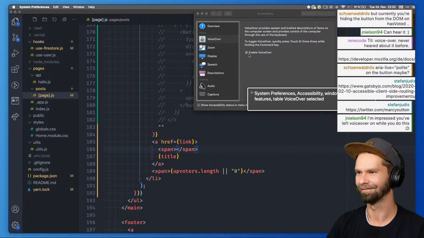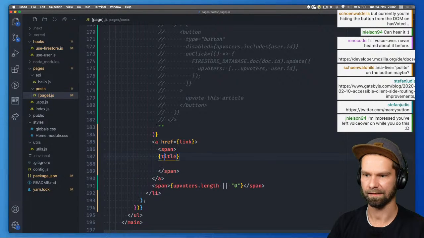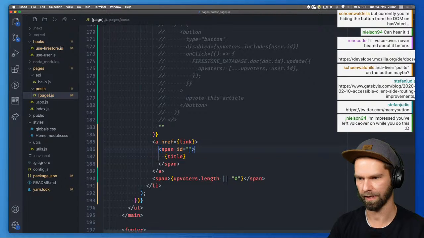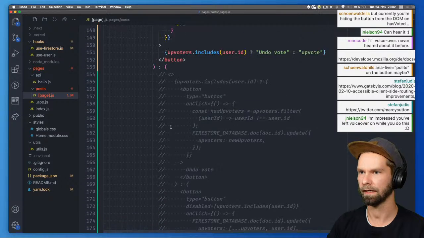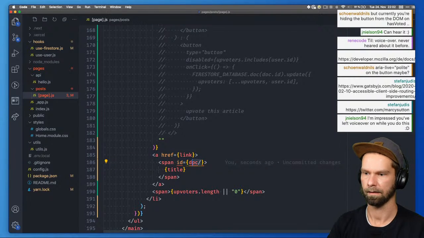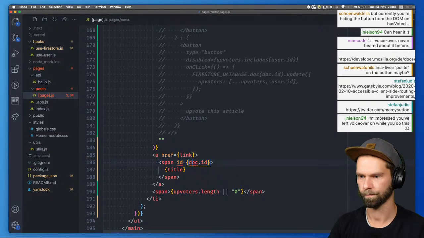Maybe I should turn that off. VoiceOver off. So what I want to do now is that I want to give the title an ID so that I can connect certain pieces together, and that is actually pretty nice. So what we could do here is now, was it a doc ID is what we have available, I think? Yeah. Let's say doc ID, and then we make this a template string and call it title.